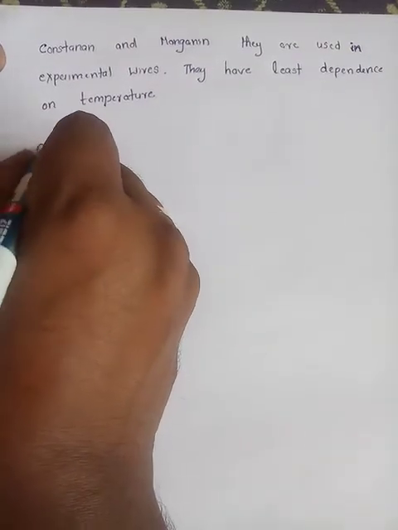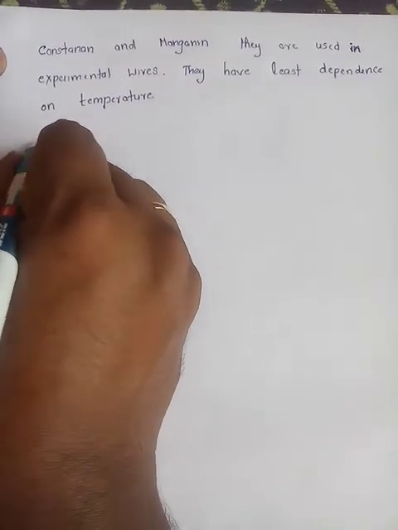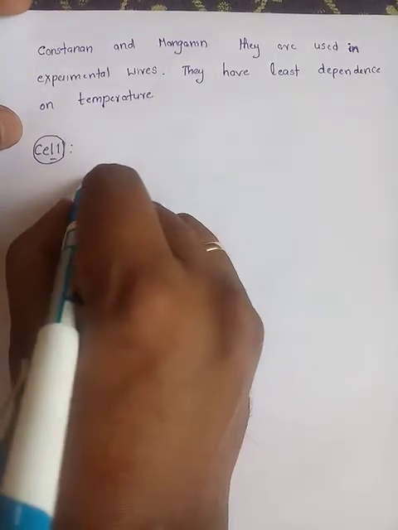And the next concept is the cell. When you connect a battery or a cell to a conductor or a wire, the current starts to flow. That is called a cell. It has two terminals.